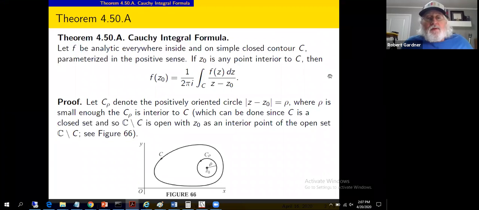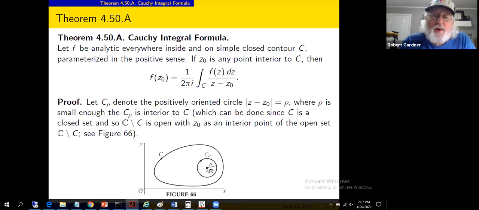Okay, so let figure 66 describe the situation. So we've got contour C, oriented positively, so oriented counterclockwise. We're going to take C sub rho to be a little positively oriented circle, mod z minus z sub 0 equals rho.